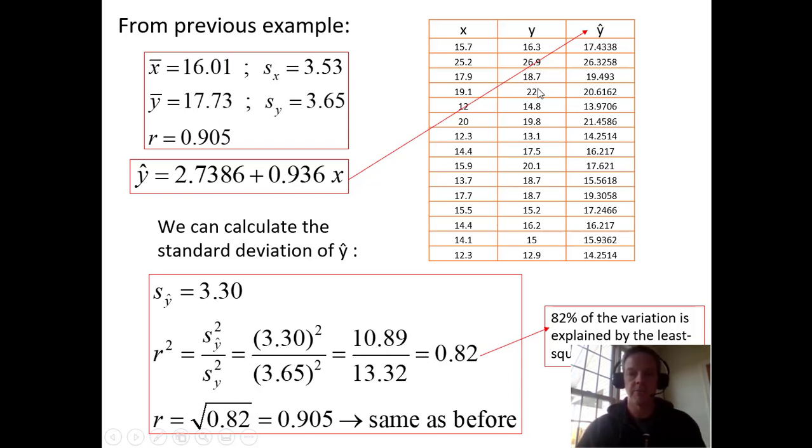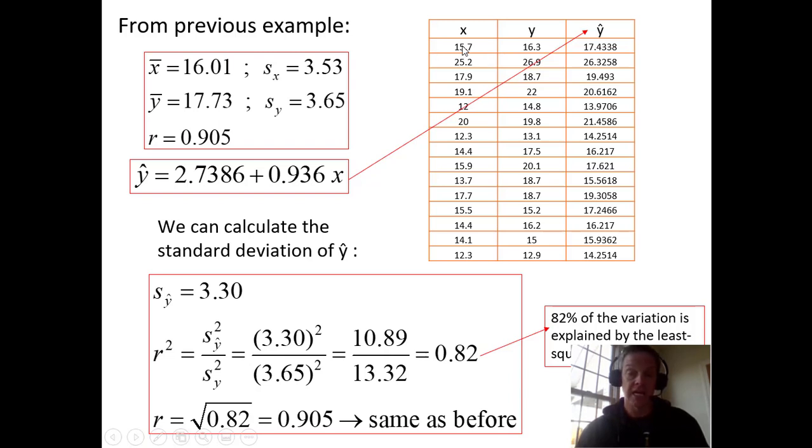Looking at this table, we have an actual data value of 15.7 and 16.3. That was our first one we looked at, remember? If we plug in 15.7 for x and do this calculation, you would find that the predicted value, y hat, would be 17.4338 for a person with a non-dominant arm strength of 15.7.